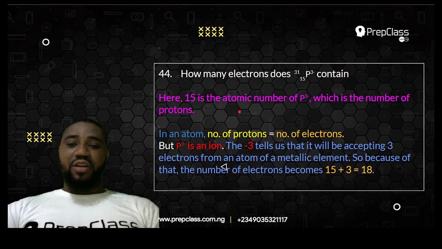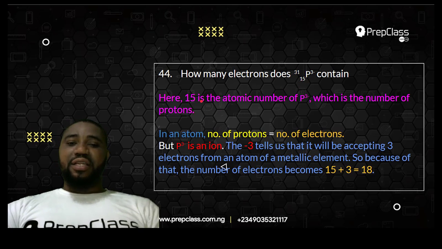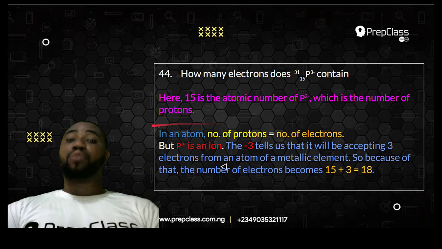Now if you look at this very well, you see that this P3 minus is an ion. This 31 is the mass number, which is the number of protons and neutrons. This 15 is the atomic number, which is the number of protons. Sometimes it can be equal to the number of neutrons if you are talking of an atom, not an ion. Now I said here that the 15 is the atomic number of P3 minus, which is the number of protons.